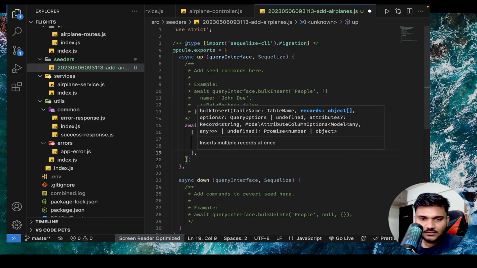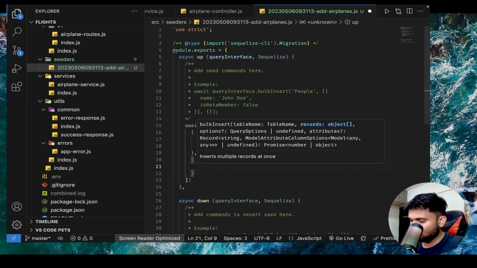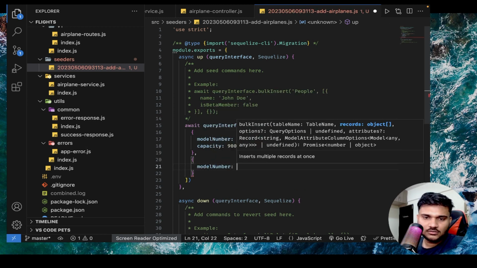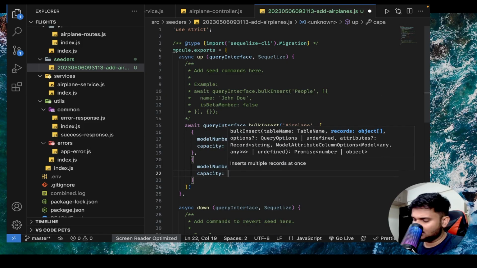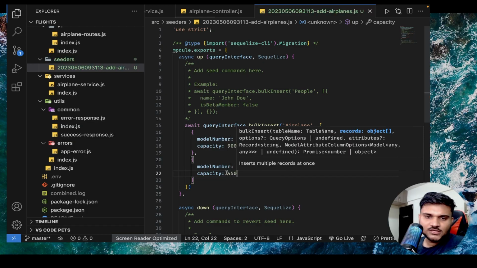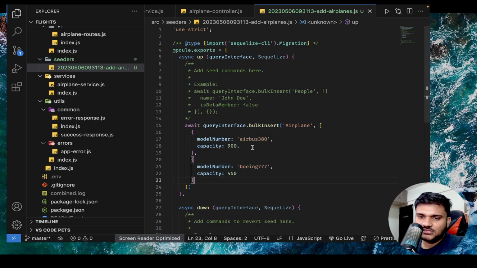Okay. Then add one more object, for example, model number Boeing 777, and let's say I'm just running a random capacity 450. Okay. So let's say these are the two objects that I want to insert in my database.